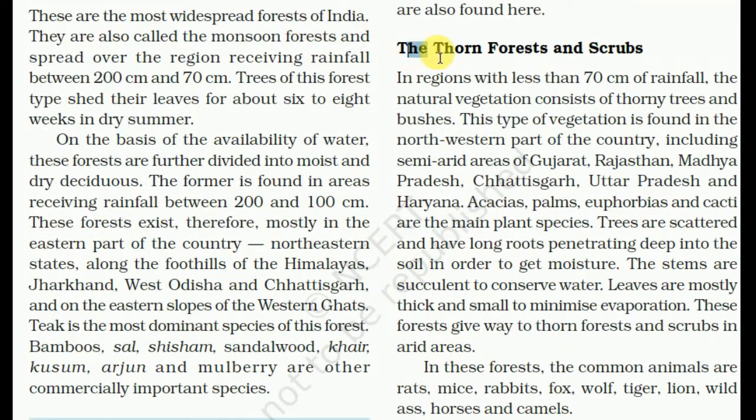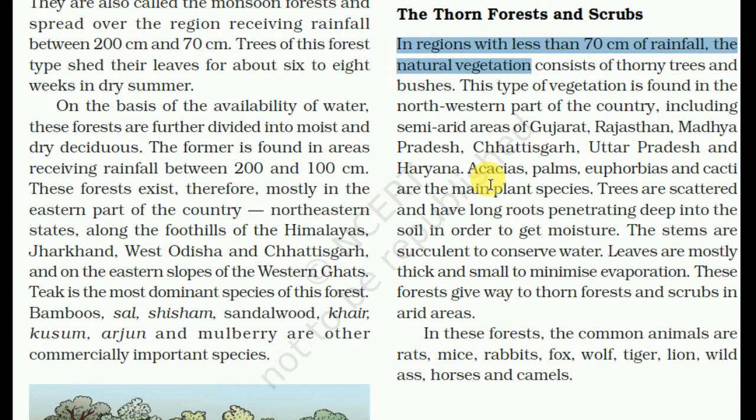The thorn forest and scrubs. In a region with less than 70 centimeters of rainfall, the natural vegetation consists of thorny trees and bushes. This type of vegetation is found in the northwestern part of the country, including semi-arid areas of Gujarat, Rajasthan, Madhya Pradesh, Chhattisgarh, Uttar Pradesh and Haryana. Acacias, palm, euphorbia and cactus are the main plant species.